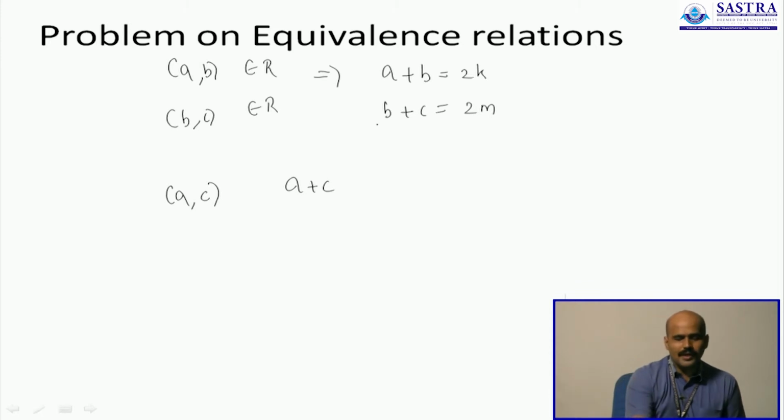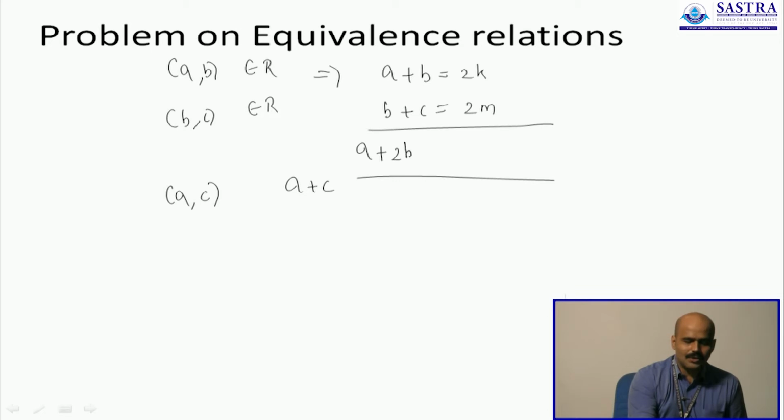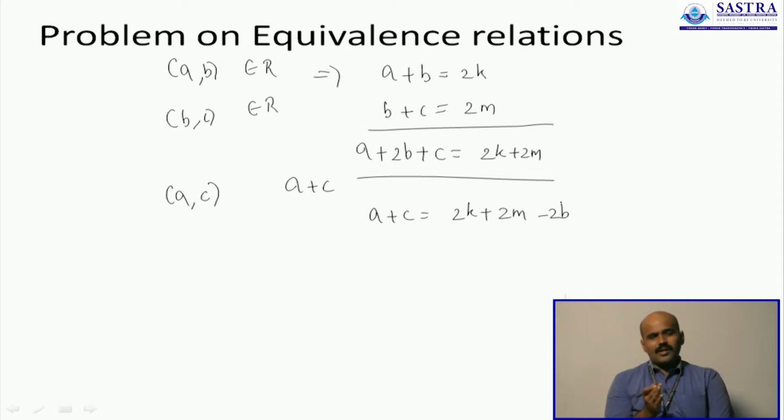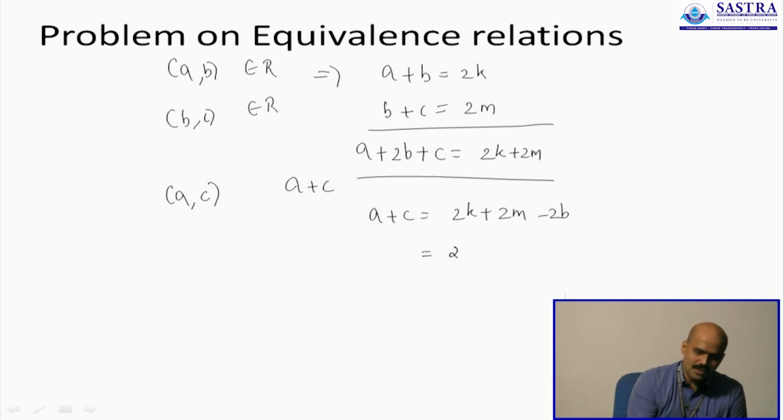You will have to bring about an expression for A plus C which shows that it is an even number. And we will do that by directly adding these two equations. Adding will give us A plus 2B plus C is 2k plus 2m, or A plus C is just 2k plus 2m minus 2B. On the right, you have an addition of two even numbers and you subtract another even number from that, which will always be 2 times k plus m minus B, and any number of this form is always an even number.